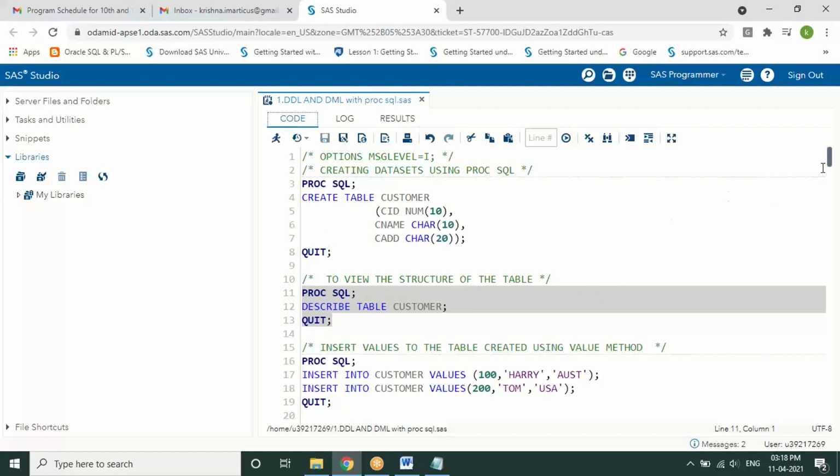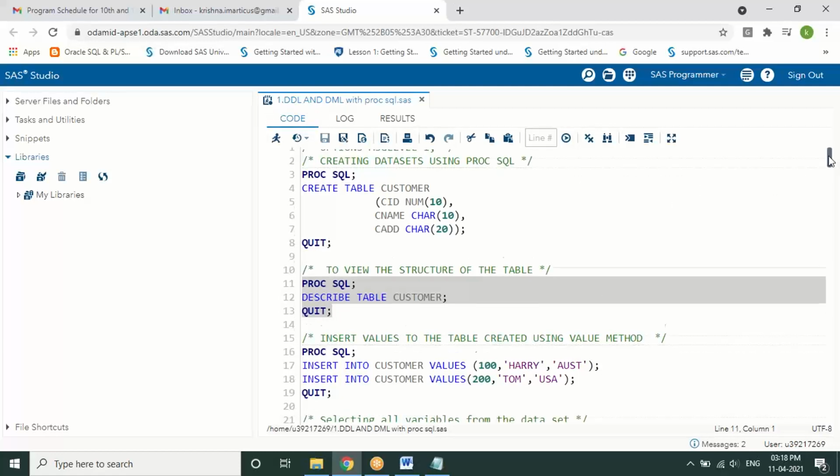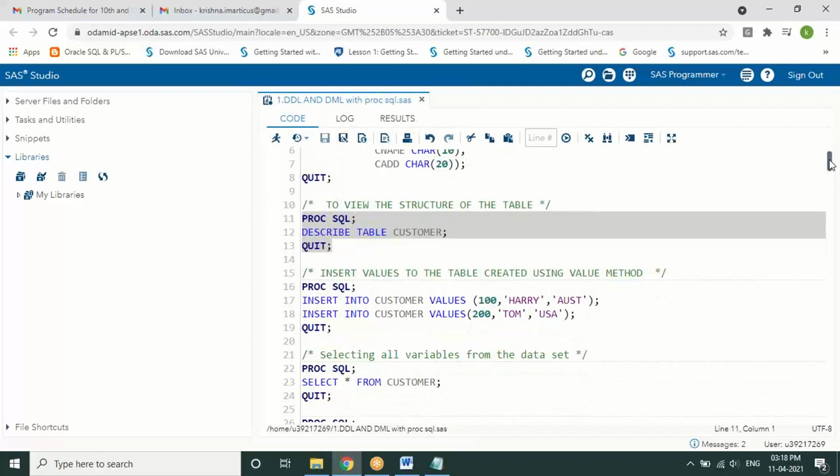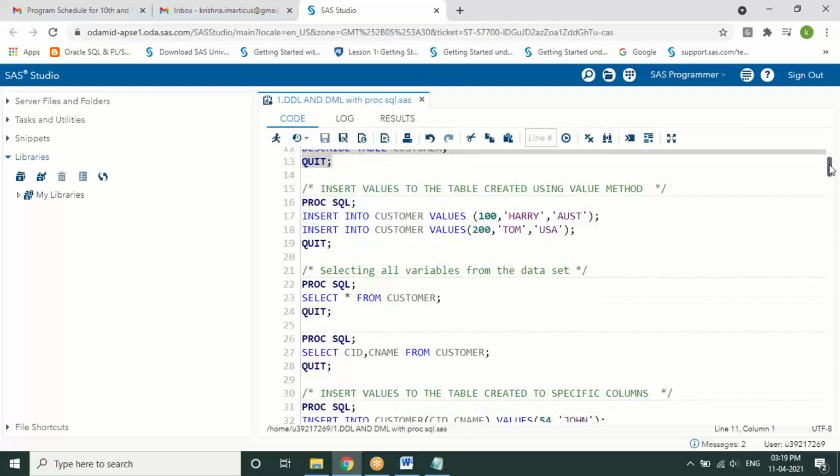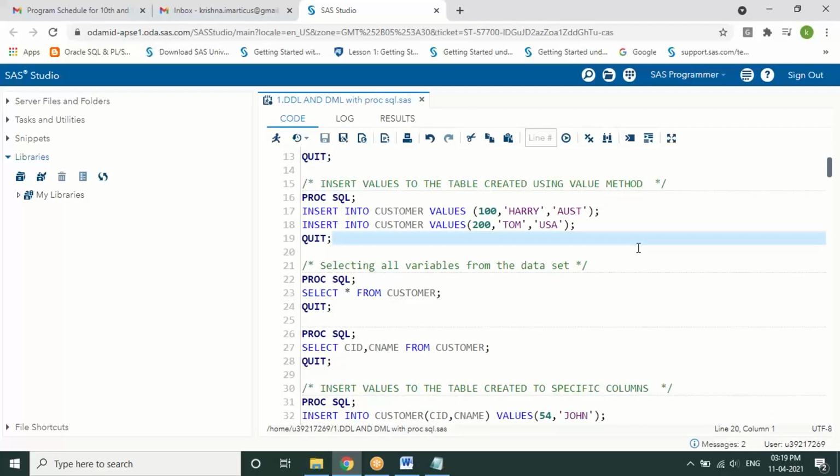And next, as we have observed, this particular table is empty and doesn't have any rows in it. So we want to add some rows to it using a DML statement or command called insert. Here we are writing this statement: insert into table name values is the syntax. As per the table that was created, we will be adding some rows to it.